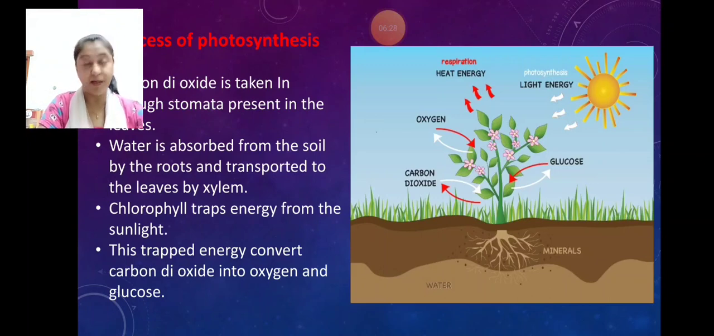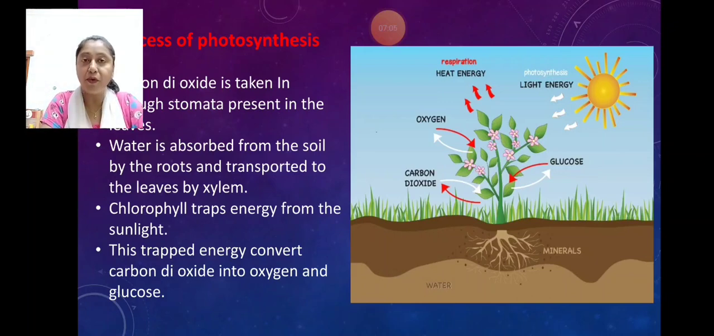The green color pigment, I know you remember it, is chlorophyll. And what is its function? Yes, it traps the energy from the sunlight. The main function of chlorophyll is to trap energy from the sunlight. This trapped energy converts carbon dioxide along with water into oxygen and glucose, and finally the byproducts are formed, that is glucose, simple sugar, and oxygen, which is released out again through the stomata.